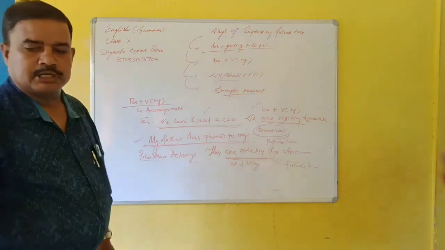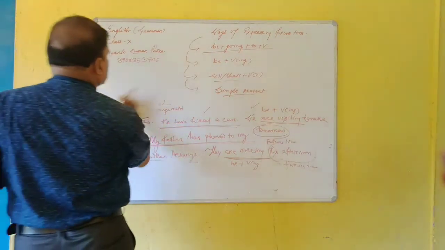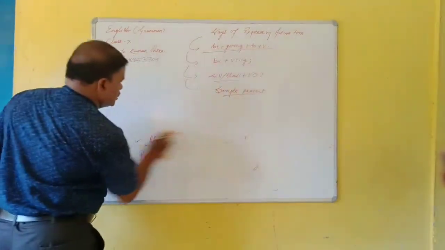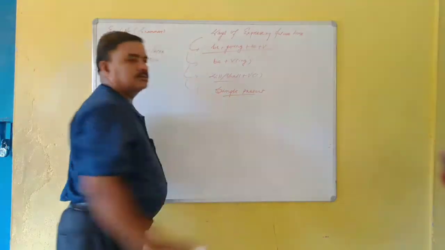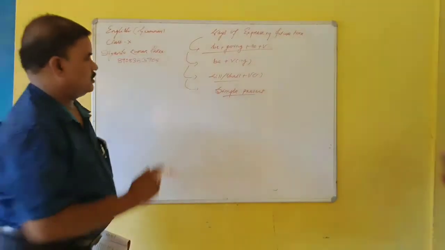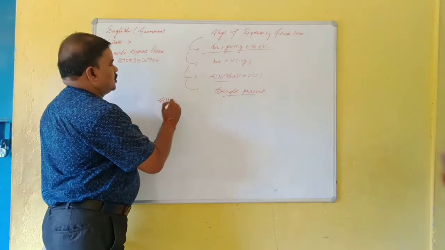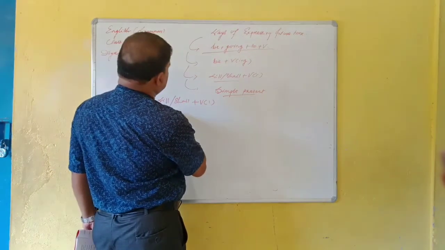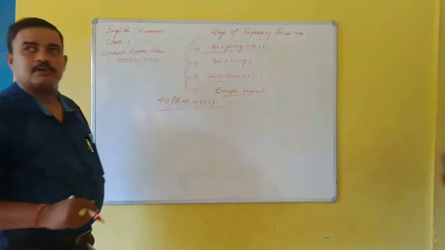Then we should take the example of will or shall plus verb one. How can we use this type of process?